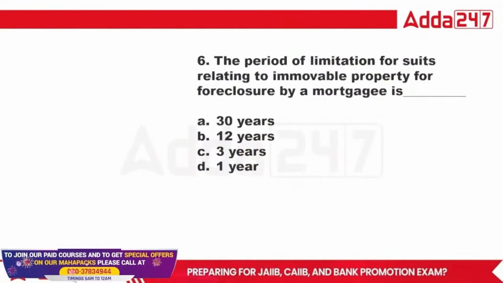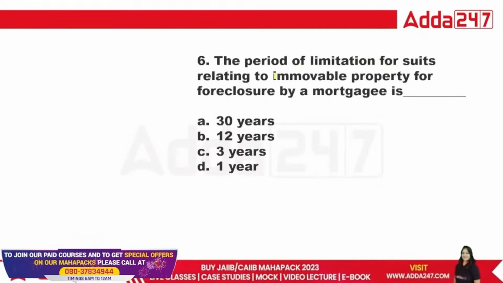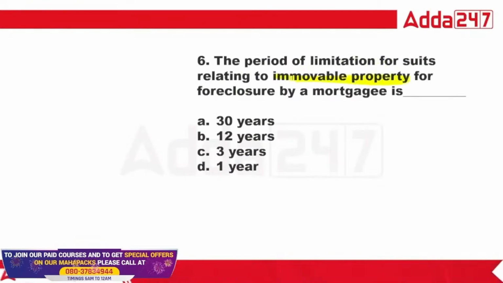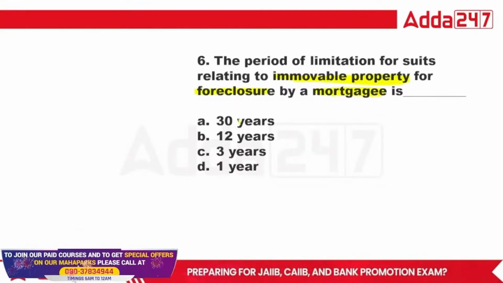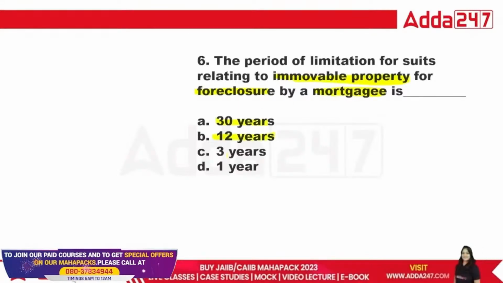Okay, next. The period of limitation for a suit relating to immovable property for foreclosure by the mortgagee: is it 30 years, 12 years, 3 years, or 1 year? What is the right answer?